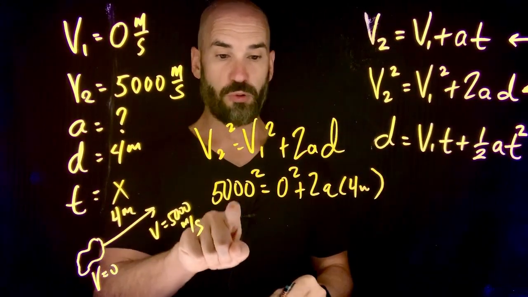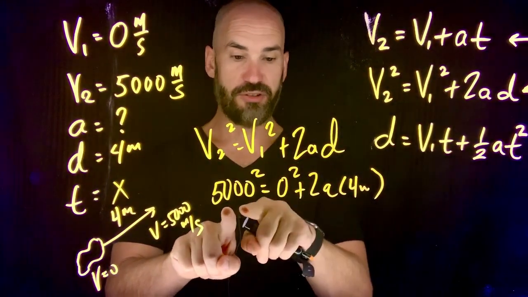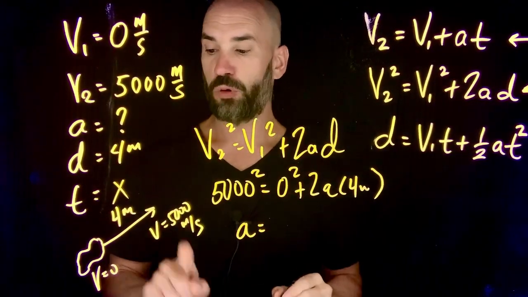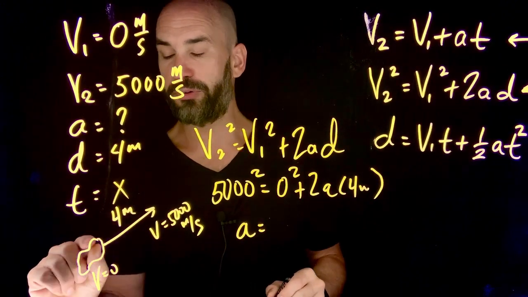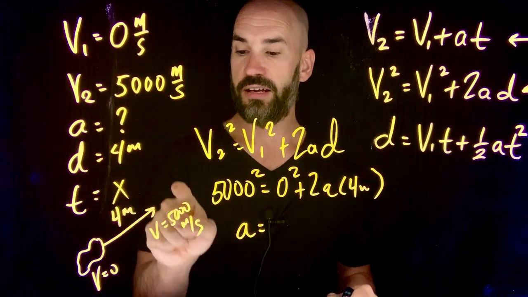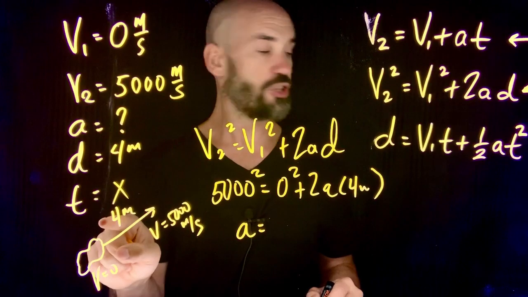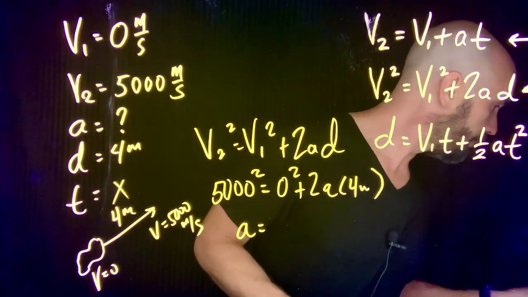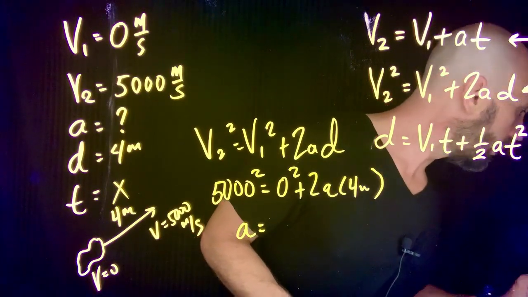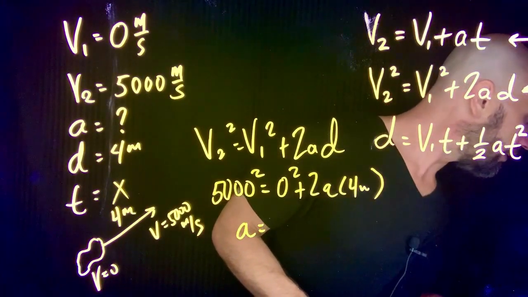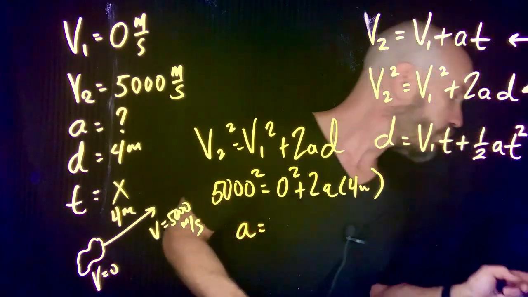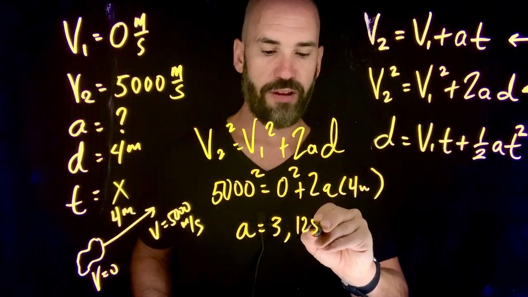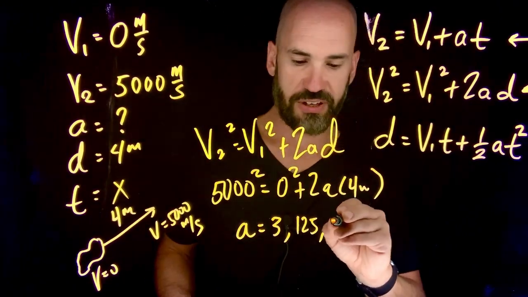Okay, so if I square 5,000, divide by 2, divide by 4, the acceleration that I get required to get these microbes to go from here to a speed of 5,000 meters per second over just 4 meters is, go to my trusted little cheat sheet over here, and it is 3,125,000 meters per second squared.